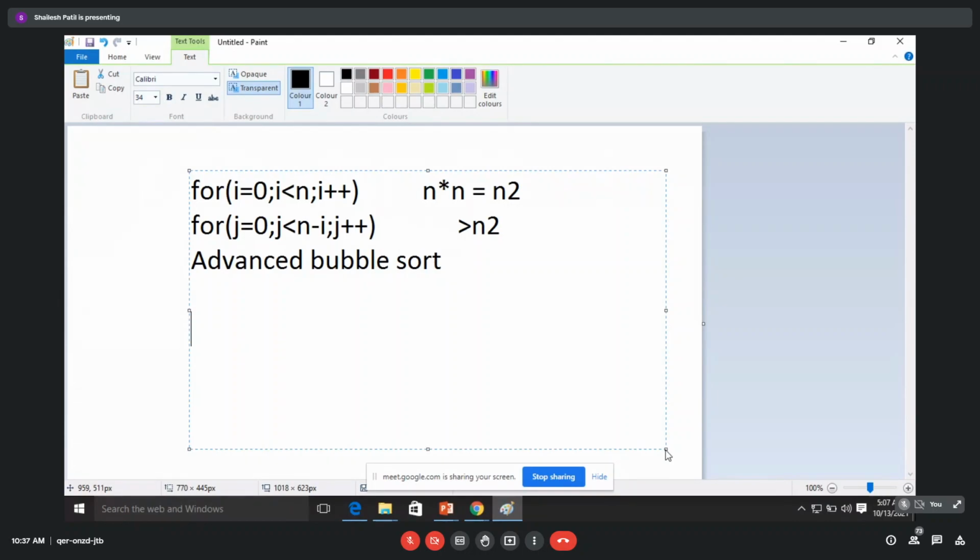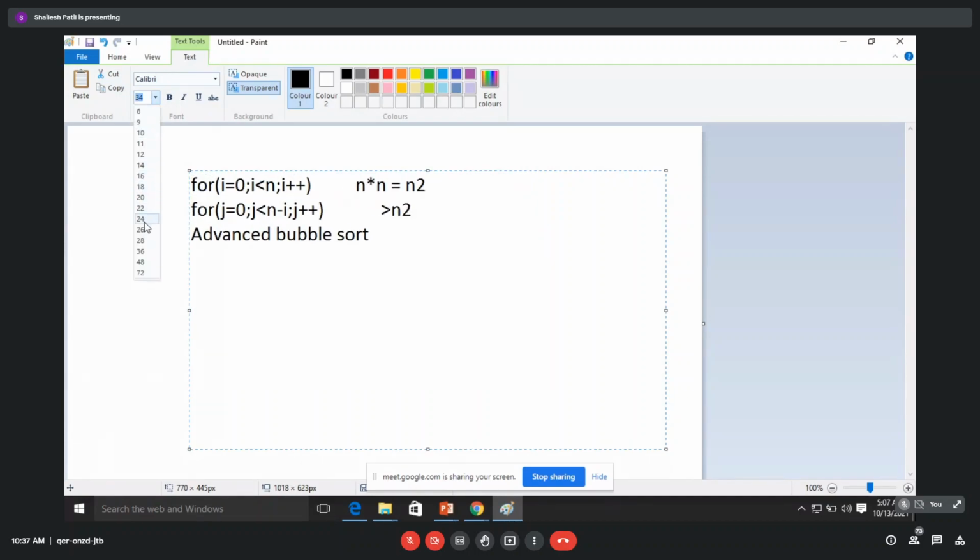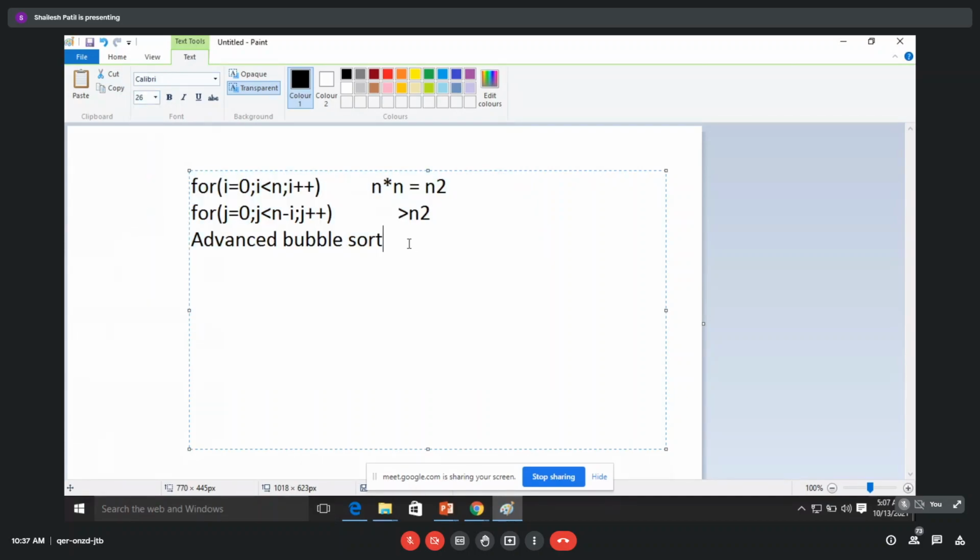Suppose one scenario I will take. Why are we discussing this? Because we have to know where programmers differ, how programmer A differs from programmer B, and where we have to improve. So suppose my program is like this.